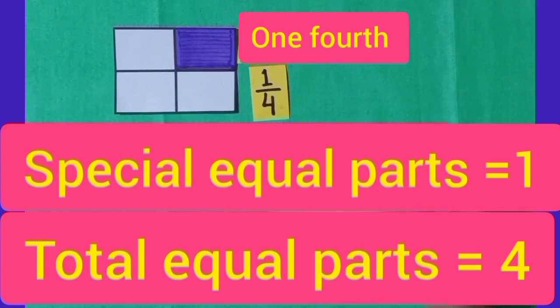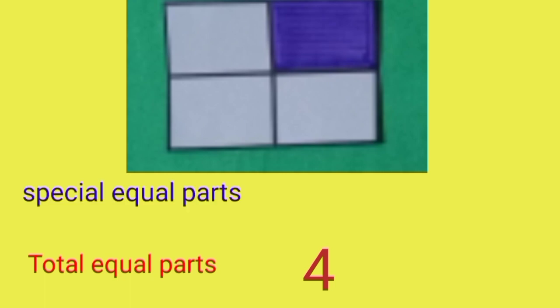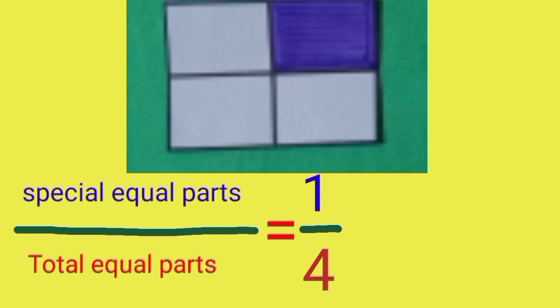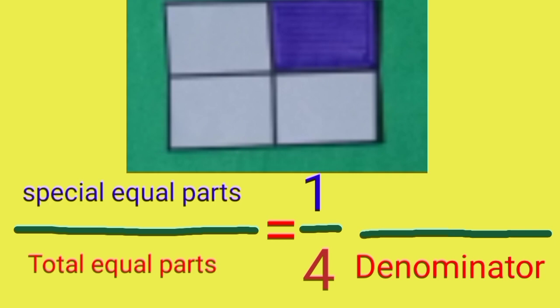Dear students, now let's revise. Total equal parts are 4 and the special equal part is 1, which is colored. Number of total equal parts is equal to 4 and number of special equal parts is equal to 1. In this way, special equal parts upon total equal parts is equal to 1/4. Total equal parts are called the denominator and special equal parts are called the numerator. In this way, here the numerator is 1 and the denominator is 4.